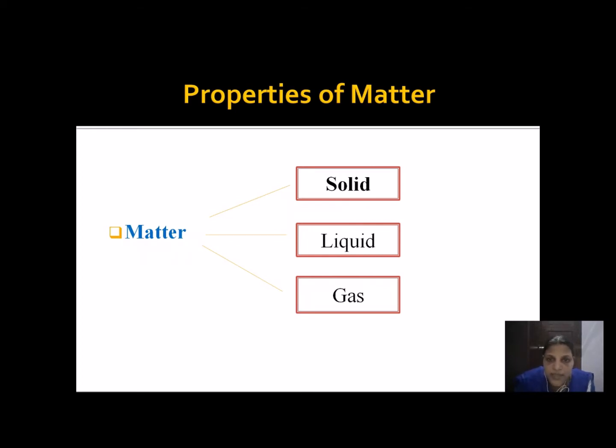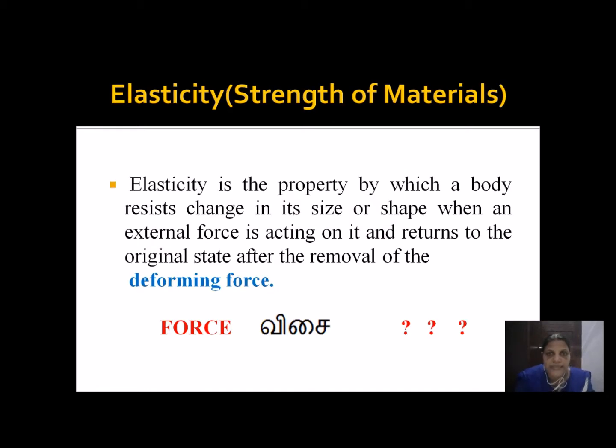Of these three, we are going to study one peculiar property of solid material. It is called elasticity, and this determines the strength of solids. What is meant by elasticity? It is the property by which a body resists the change in its size or shape when an external force is acting on it, and it returns to the original state after the removal of the deforming force.